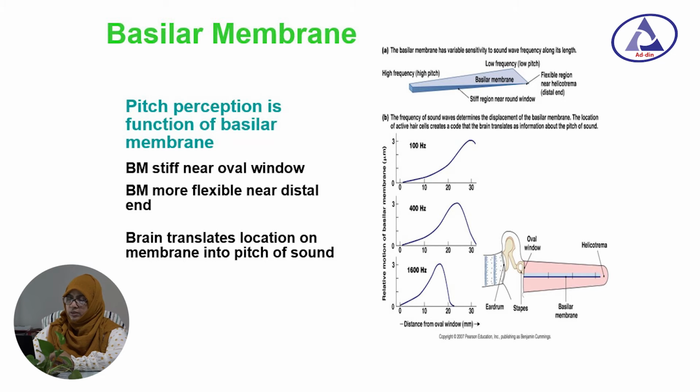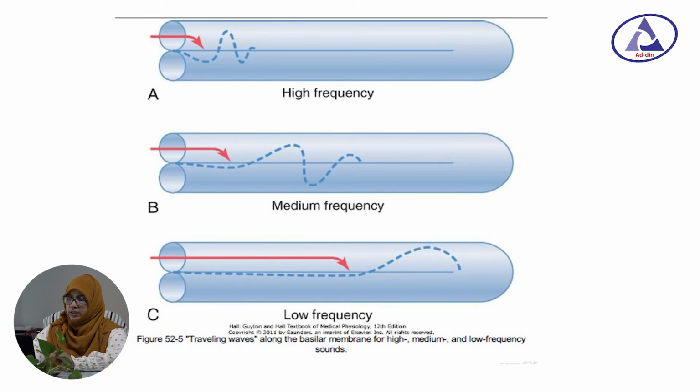This figure shows how the basilar membrane moves. The basilar membrane is stiff near the oval window and more flexible distally. So pitch perception is a function of the basilar membrane. The brain can translate the location on the membrane into the pitch of the sound. There is another figure.